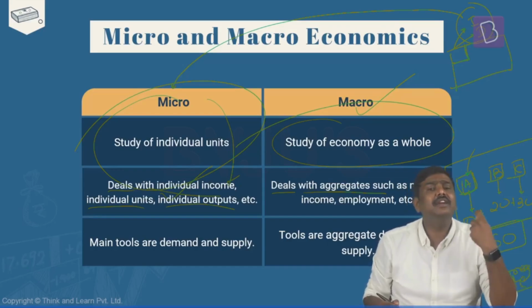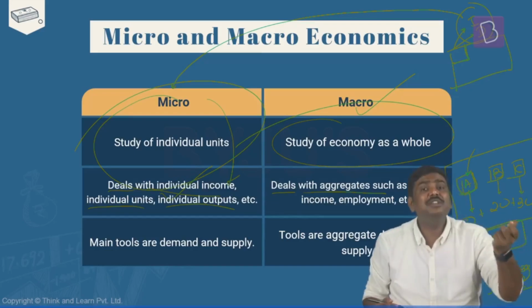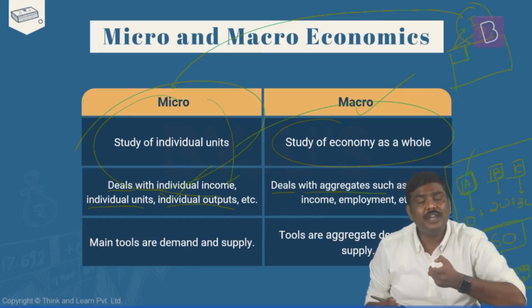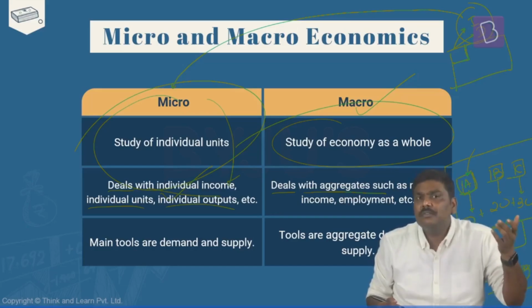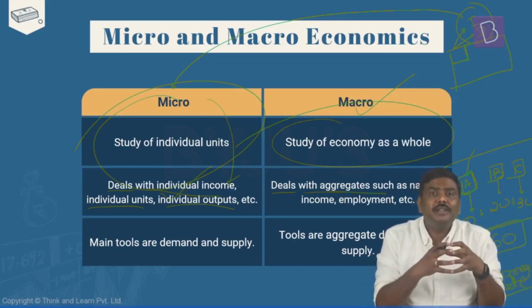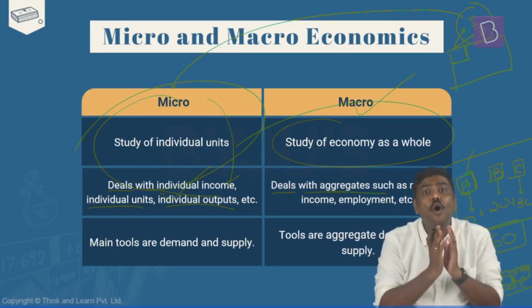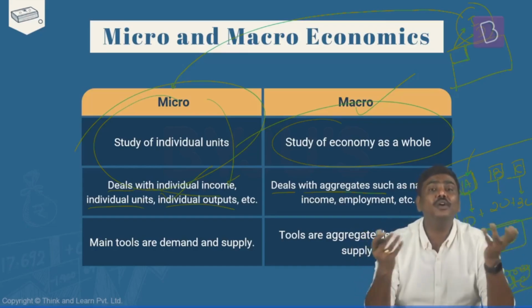The same thing can we do with respect to companies. How much individual companies are producing, if I consider that, will be part of microeconomics. But if I put together the total production done by all the companies, that will give you macroeconomics.